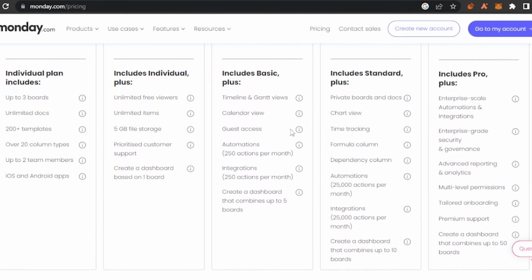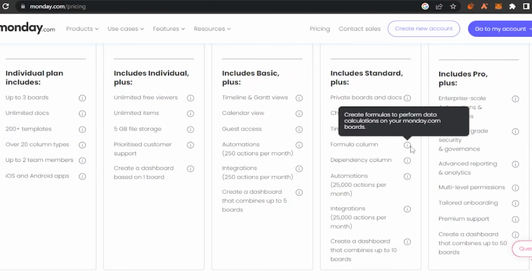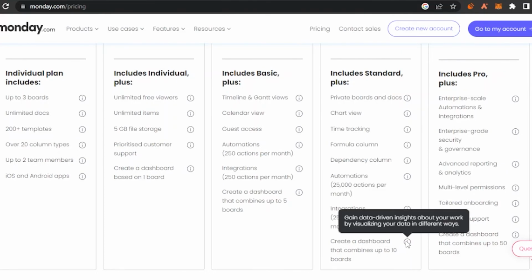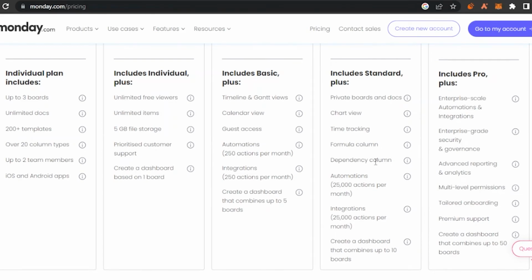This one has calendar view, guest access, automations, integrations, and create a dashboard. And it has basically create a dashboard based on one board and prioritize customer support and everything. This one has a chart view, time tracking, formula column, 25,000 actions per month, automations and integrations at 25,000 actions per month, and create a dashboard that combines up to 10 boards. So you can see this one.